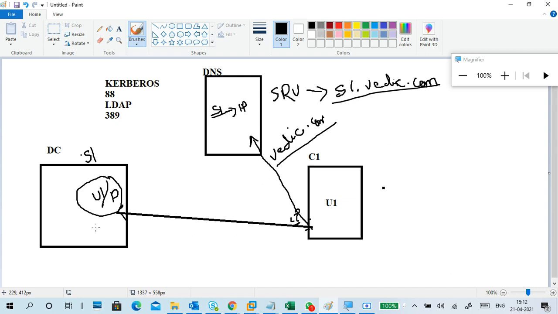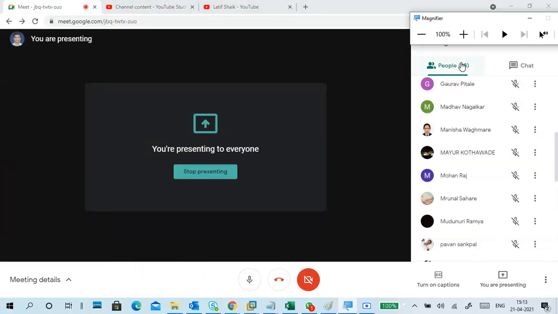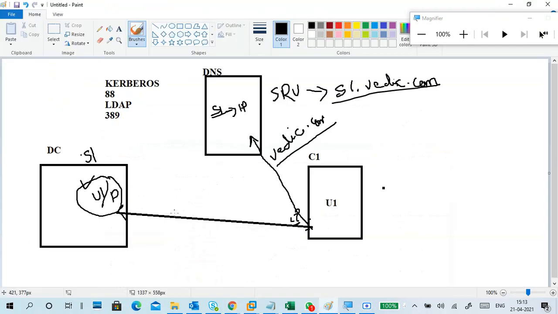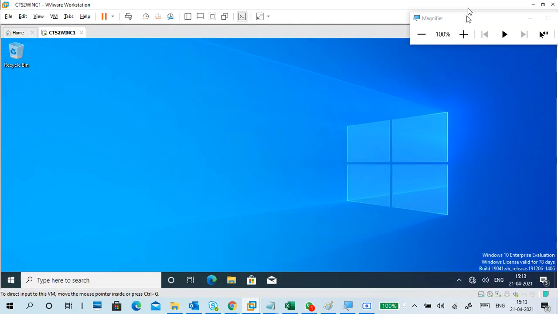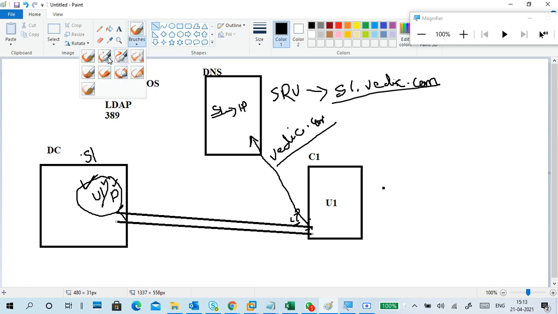If both match, then it says authenticated. Username and password are verified, and it says okay, correct, you got authenticated.